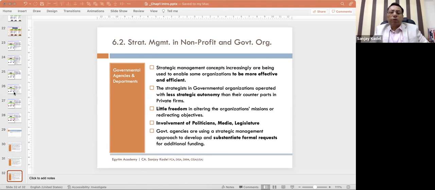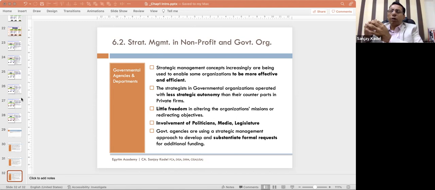Now, next concept relates to forward and backward linkage. What is this forward and backward linkage? Strategy formulation and strategy implementation have an influence relationship. We call this an influence relationship. What it means is strategy formulation influences the implementation activities. That is called forward linkage.